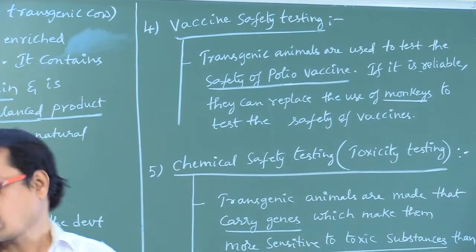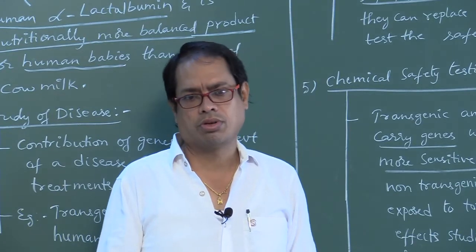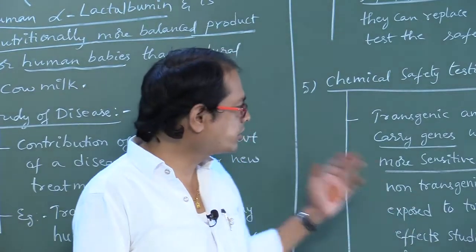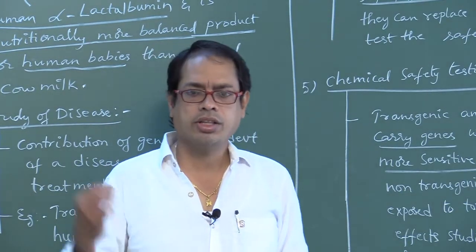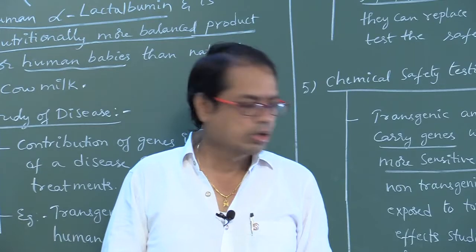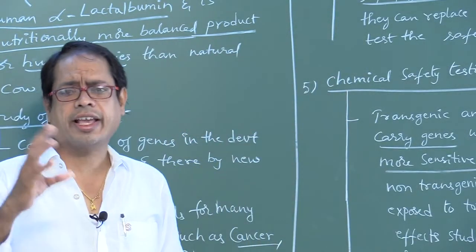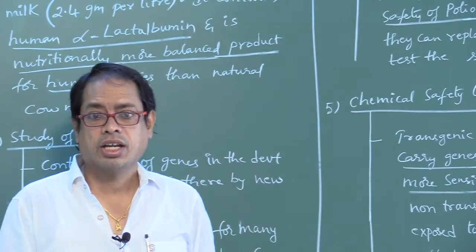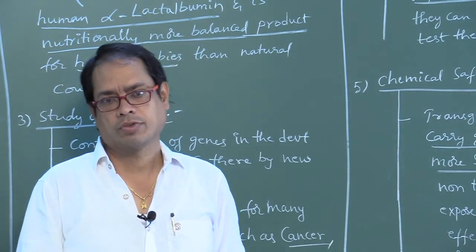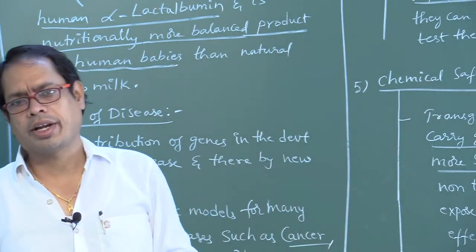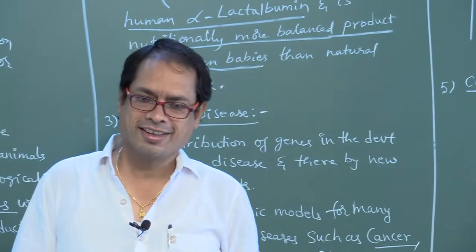This is a general matter, my dear students, with no explanation needed. Please underline the important points while you are reading. All these are present in your textbook. Please go through it once again. What is the first transgenic animal? That is the transgenic cow, and the name of that cow is Rosie. That is one important point. So please note down all these points and we will meet in the next class.